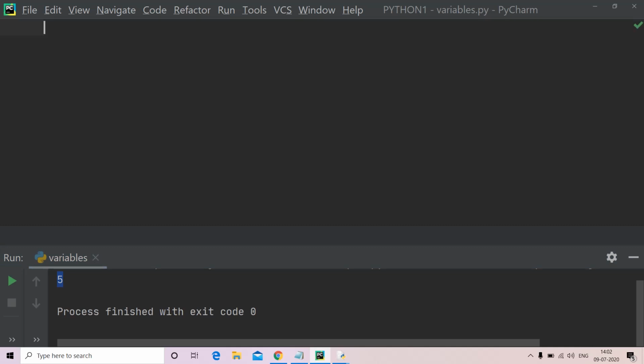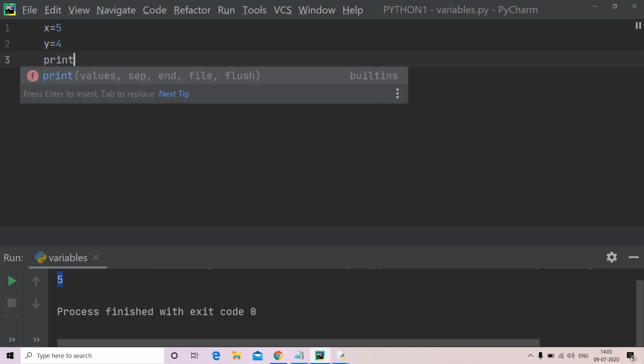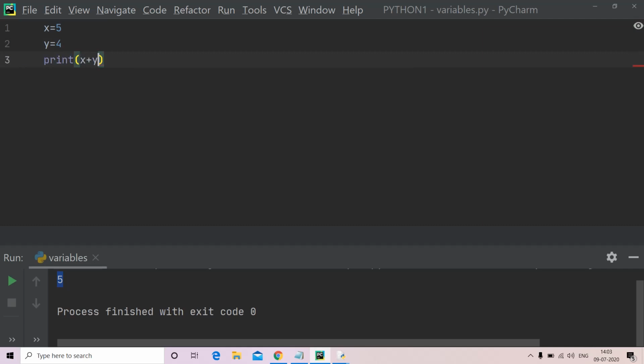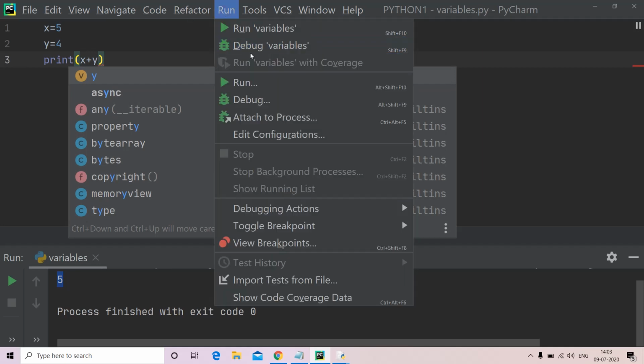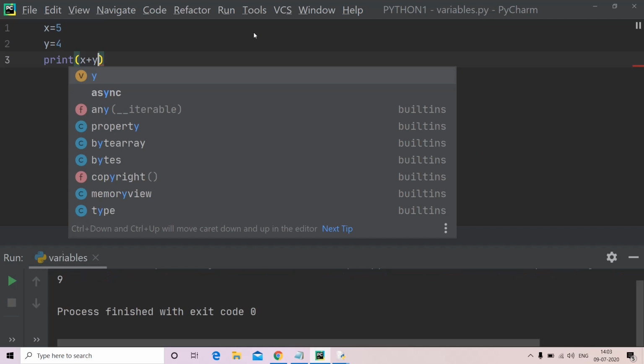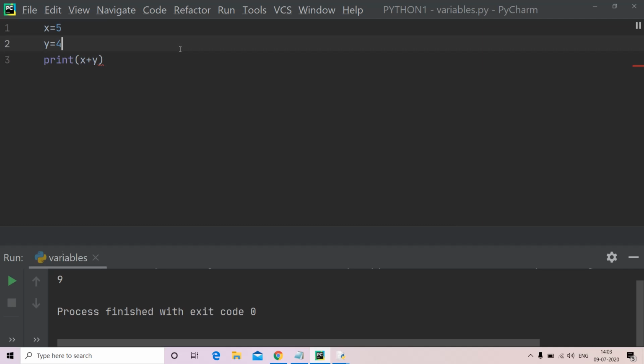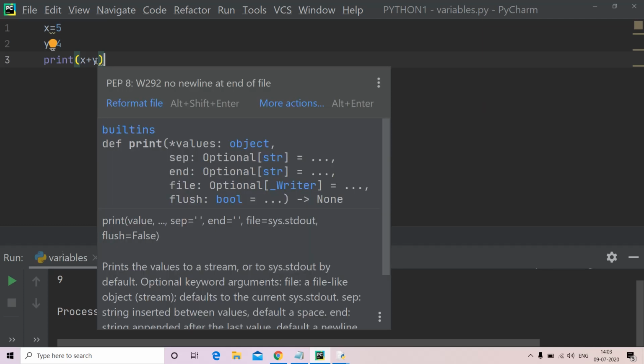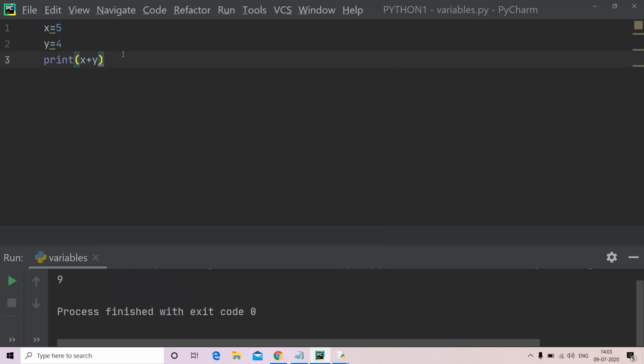In such cases, we can write x is equal to 5, y is equal to 4, and print x plus y. Now let us run the program. It is giving us 9. The previous operation can be performed confidentially without giving any numerical values or without exposing our data in the print statement, right?